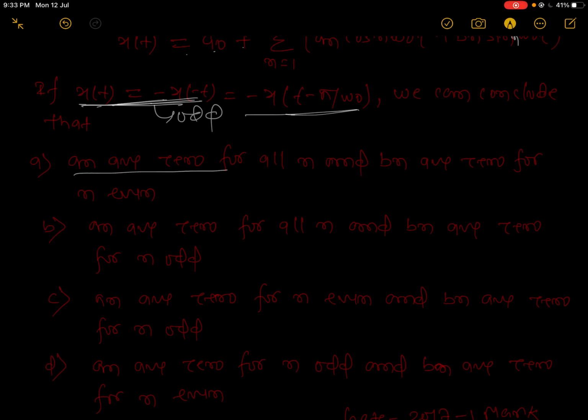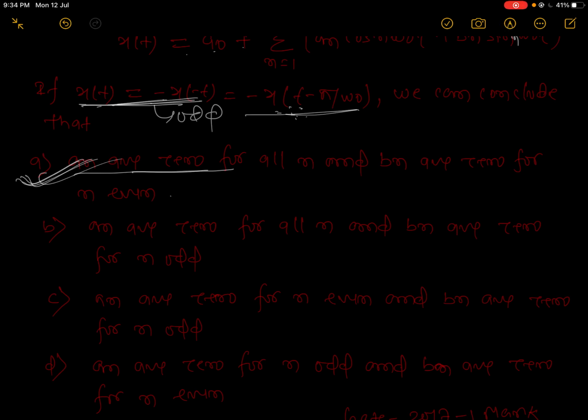This one looks good for the odd part, but because of half wave symmetry, your b_n are 0 for n even. So this one is not fulfilled. b_n are 0 for n even. This one is the right answer.